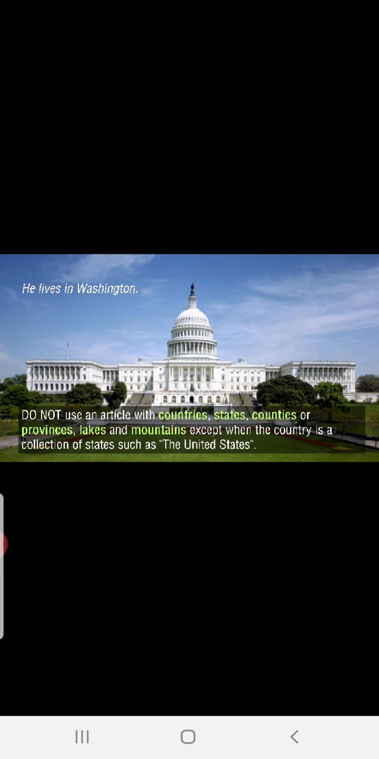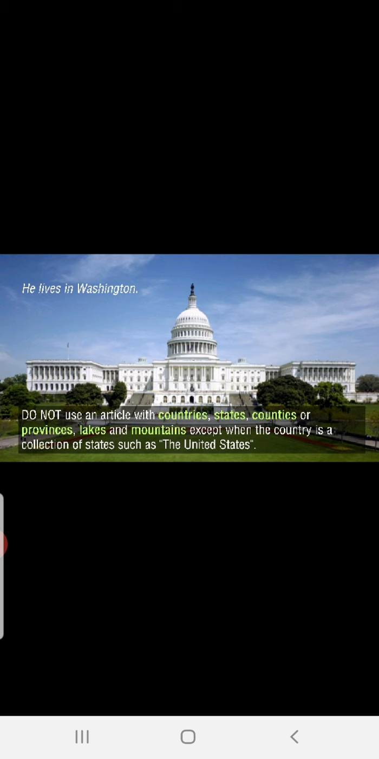Clear? Not "the Washington." No, I live in Washington. No, I visited Singapore, not "the Singapore." We should not use any article. Clear, children? Okay. Not "I visited the Chitradurga fort." No, I visited Chitradurga fort. That's it.